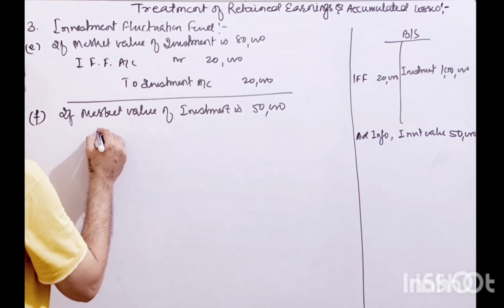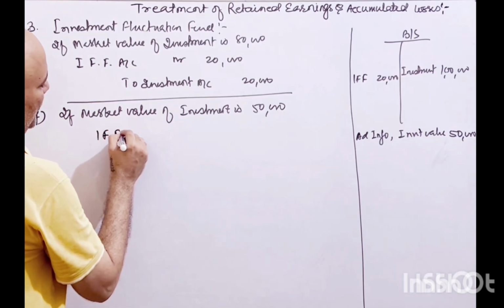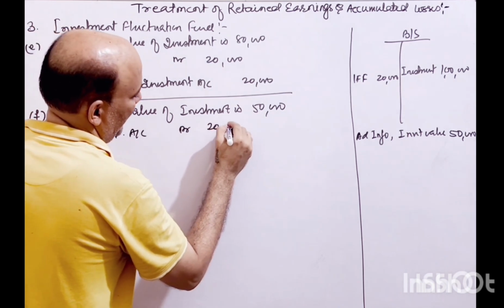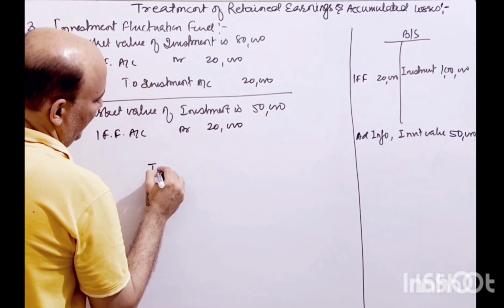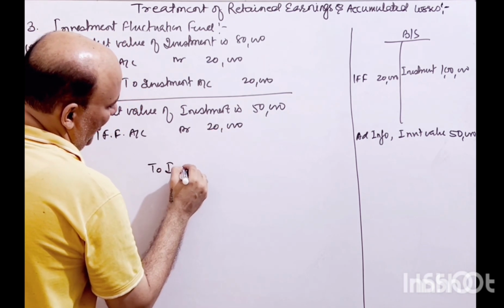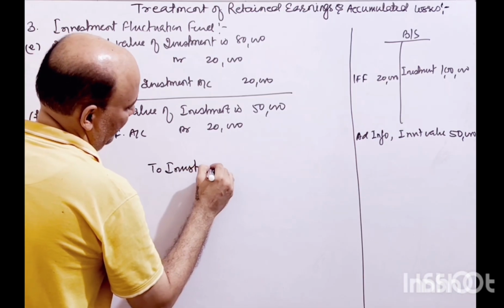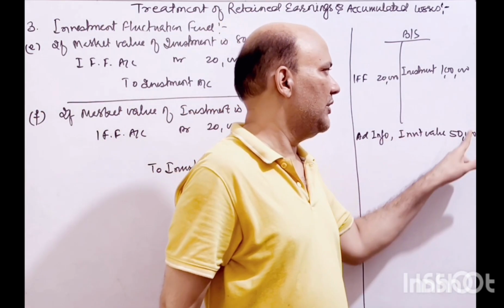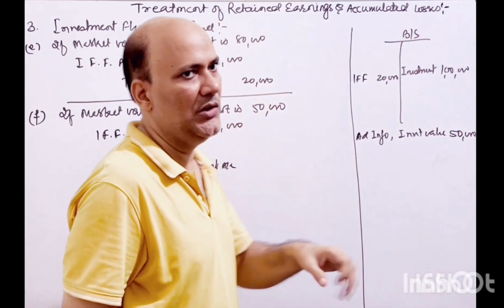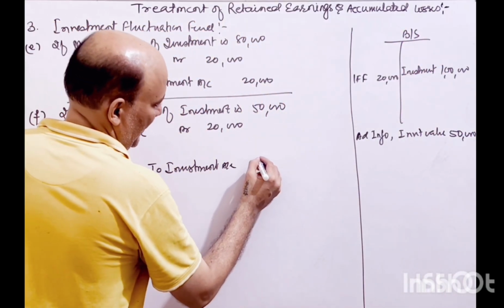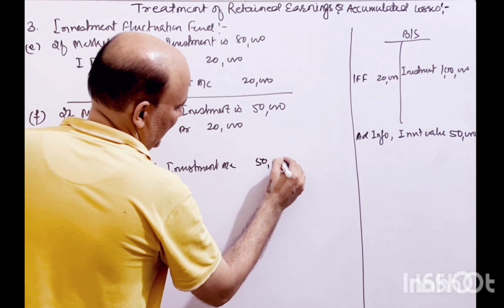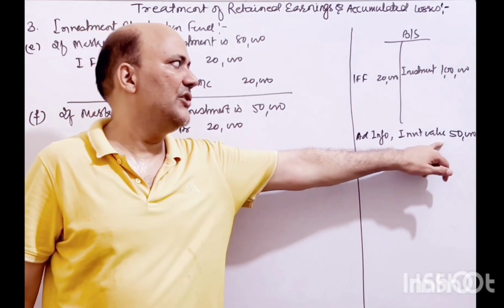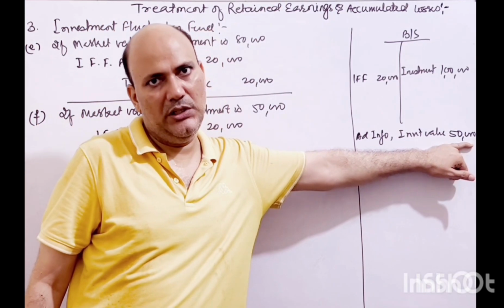So first, we will use the investment fluctuation fund account, and we have a balance of 20,000 rupees here. Second, we will decrease the investment by the amount by which it has gone down. So 1 lakh rupees purchase value, market value 50,000, so investment has gone down by 50,000. So we have to credit the investment by 50,000. So investment will appear in the new balance sheet with the new amount, that is 50,000 rupees.